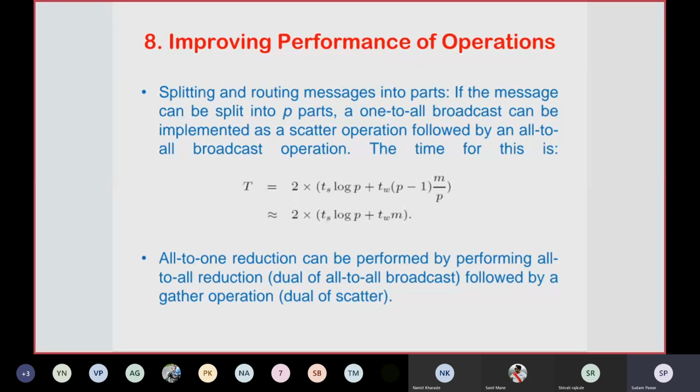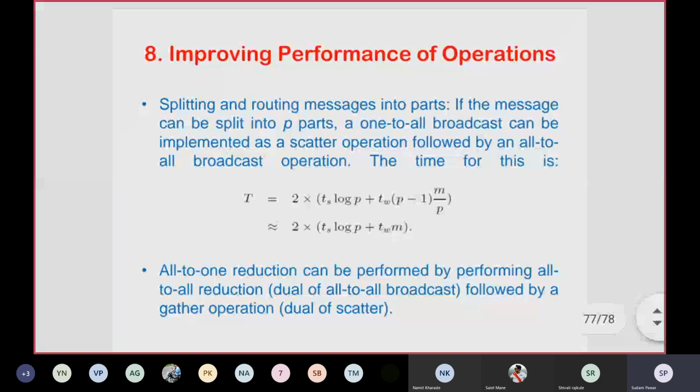And the asymptotically optimal algorithms for these two operations can be used to construct a similar algorithm for the all reduce operation. So for both operations, you can show a similar algorithm, that is, the optimal algorithm. Optimal in the sense that it has lower time complexity and space complexity. So you can construct a similar algorithm for the all reduce operation also, in which communication cost will be reduced. This is one solution for the all reduce operation.